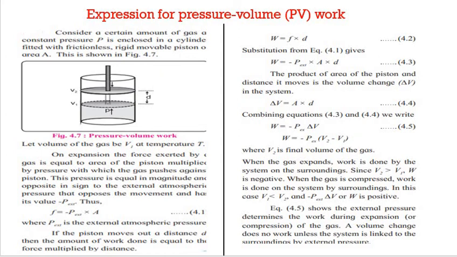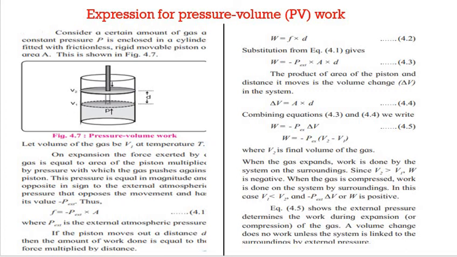When the gas expands, work is done by the system on the surroundings. Since V2 is greater than V1, W is negative. When gas is compressed, work is done on the system by the surroundings. In this case, V1 is greater than V2, so minus P external delta V, or W, is positive.